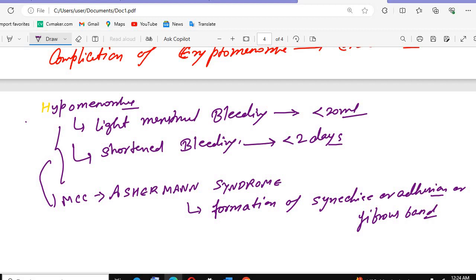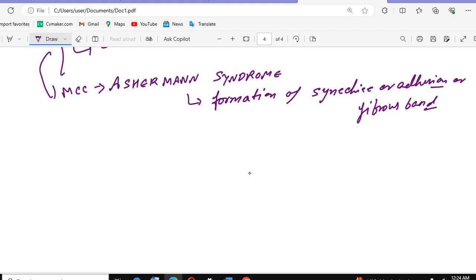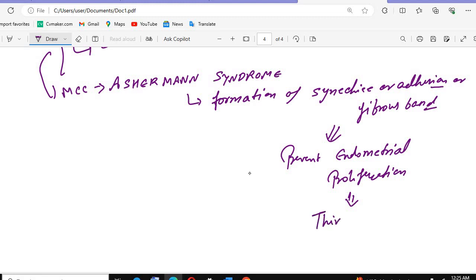So fibrous band formations, जिसकी वजह से क्या होगा, that prevent the endometrial proliferation. तो उसकी वजह से endometrial proliferation रुक जाएगा, so a thin endometrium will form. And due to the thin endometrium there will be less bleeding, because a lesser amount of endometrium will be shed off.